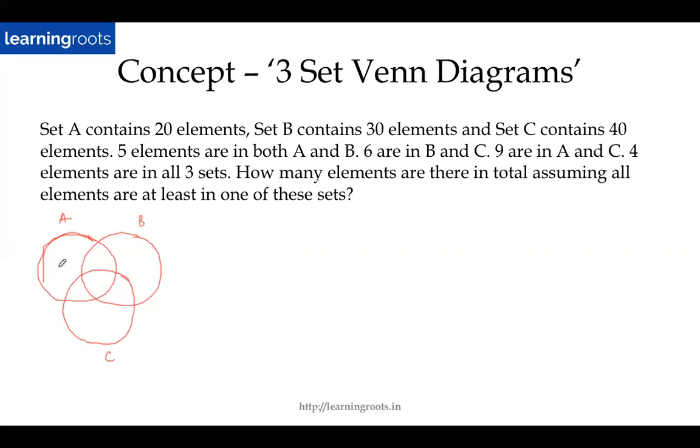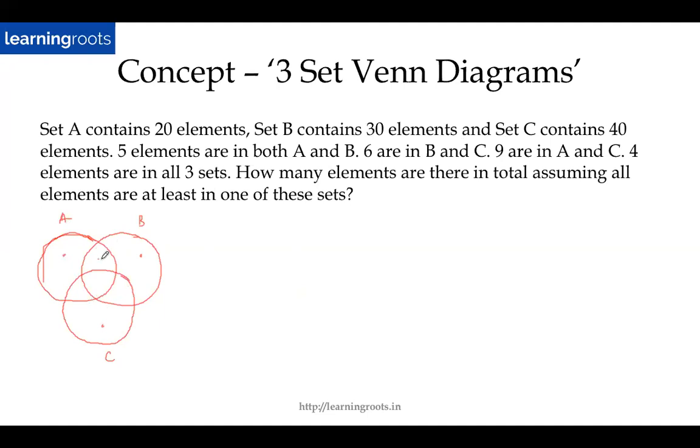So let's look at these elements or the intersections one by one. In this case, this value where I'm pointing at right now, those are the elements that belong only to set A, but they don't belong to set B or set C, right? Because there is no overlap with the remaining two sets. Similarly, these are the elements which belong only to B. These are the elements which belong only to C, right?